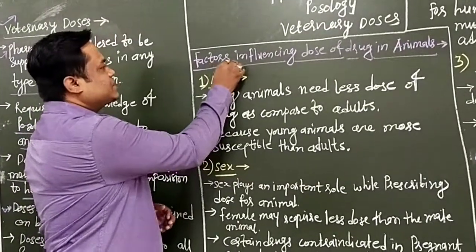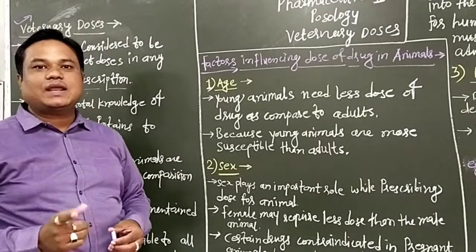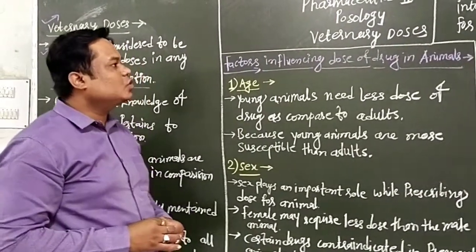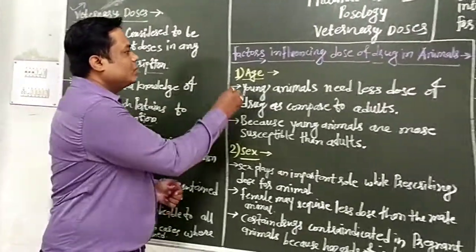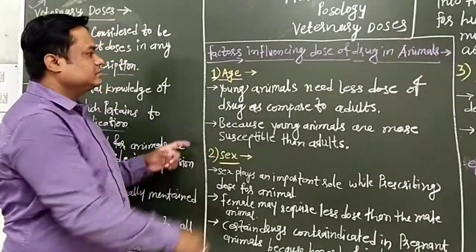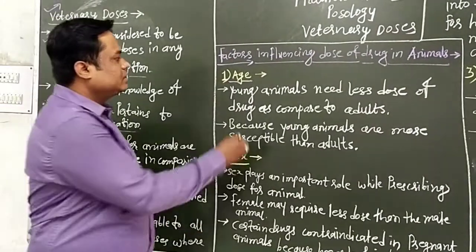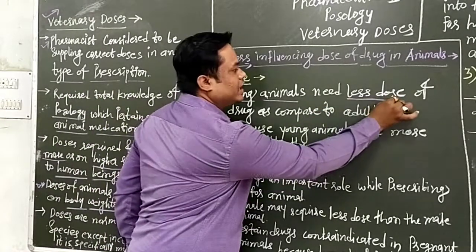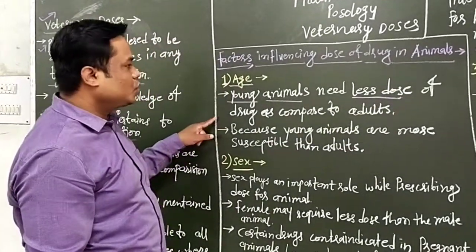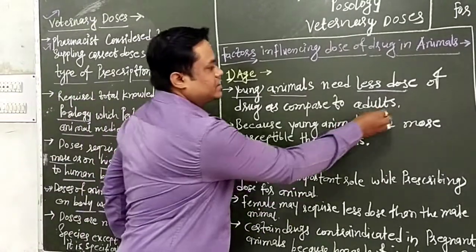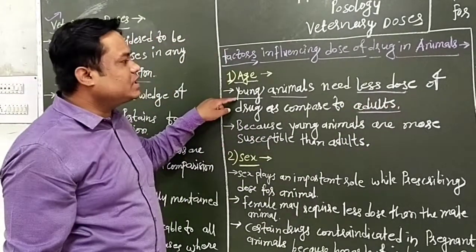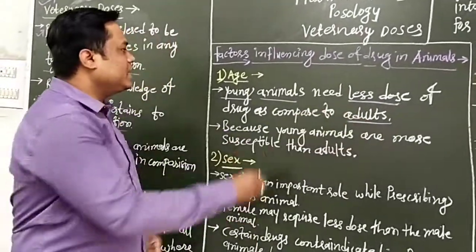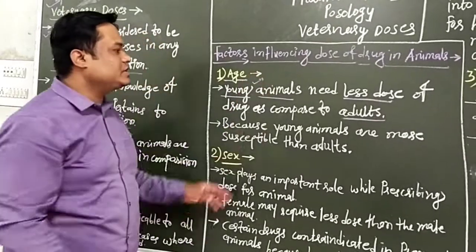In the previous lecture we saw the factors influencing the dose of drug in human beings, and in this lecture we will see the factors influencing the dose of drug in animals. The first factor is age. In case of age, young animals need less dose as compared to adults, because in young animals their anatomy and physiology are not properly developed.